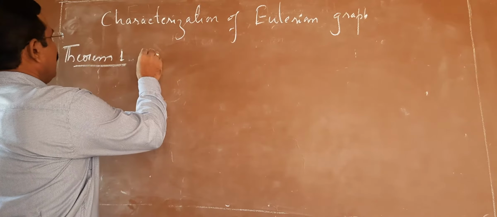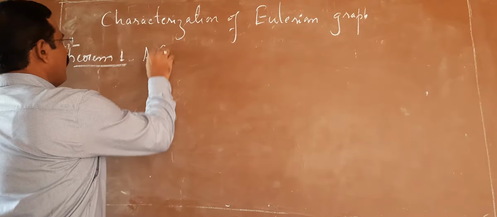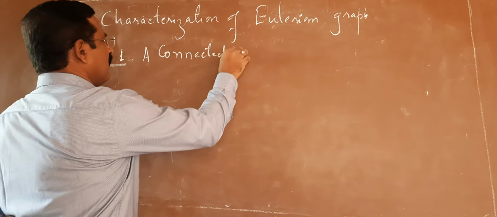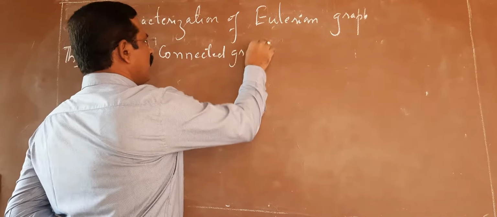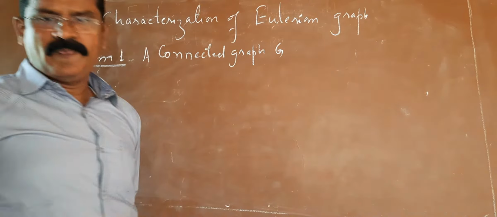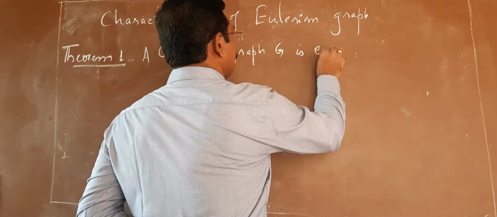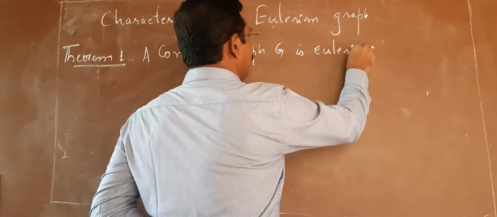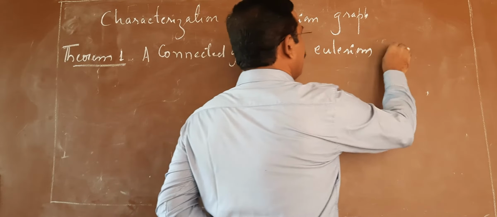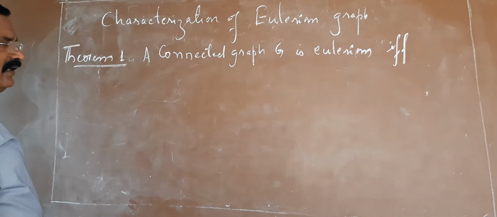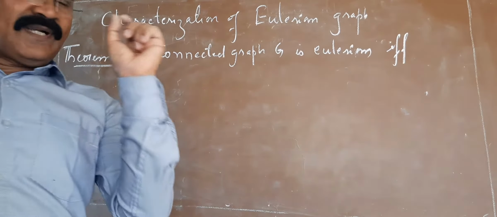So a connected graph G is Eulerian if and only if the degree of every vertex is even.